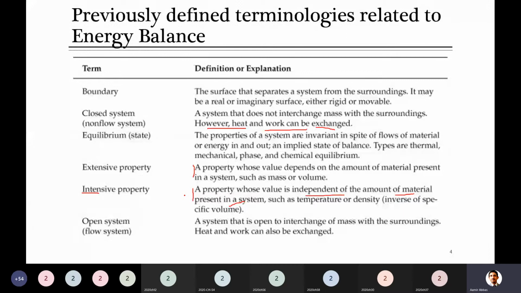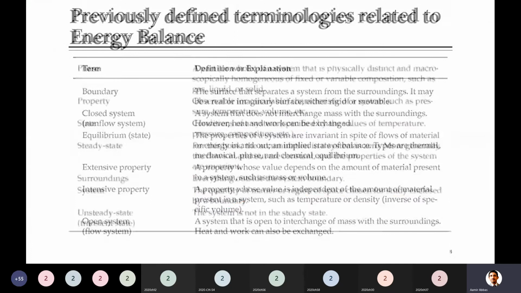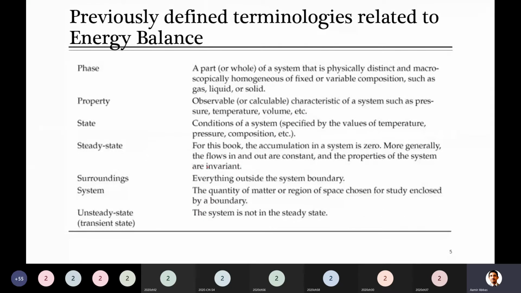Open systems exchange mass with the surroundings, and they can also exchange heat and work with the surroundings. So they are also named flow systems. When you study material balance, just go to those initial lectures, I think the first and second lectures when we started online classes. In those, all these are defined in very good detail.